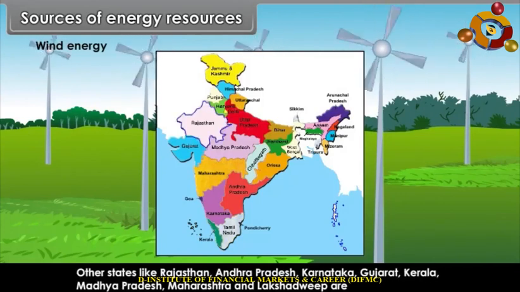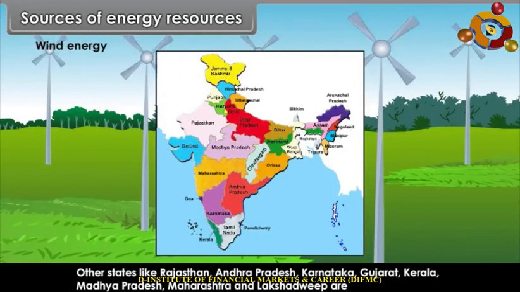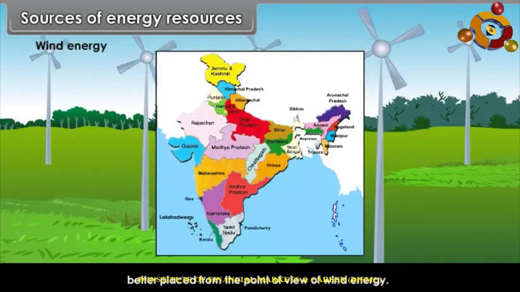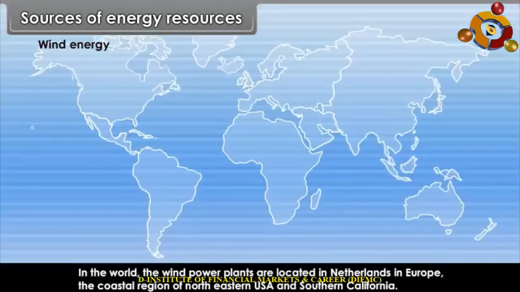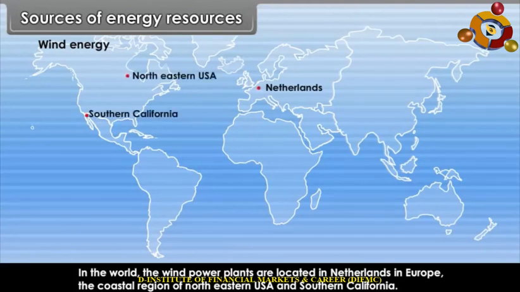Other states like Rajasthan, Andhra Pradesh, Karnataka, Gujarat, Kerala, Madhya Pradesh, Maharashtra and Lakshadweep are better placed from the point of view of wind energy. In the world, the wind power plants are located in Netherlands in Europe, the coastal region of northeastern USA and southern California.